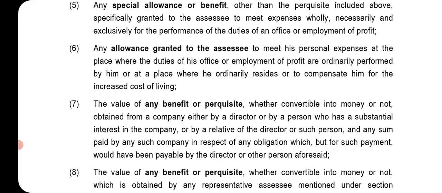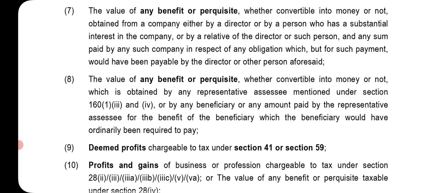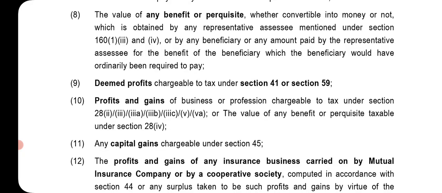The value of any benefit or perquisite, whether convertible into money or not, obtained from a company either by a director or by a person who has a substantial interest in the company or by a relative of the director or such person, and any sum paid by any such company in respect of any obligation which but for such payment would have been payable by the director or other person aforesaid. The value of any benefit or perquisites, whether convertible into money or not, which is obtained by any representative assessee mentioned under section 160 subsection 1 clause (iii) and (iv), or any beneficiary, or any amount paid by the representative assessee for the benefit of the beneficiary which the beneficiary would have ordinarily been required to pay.